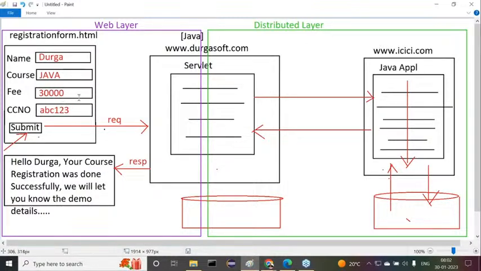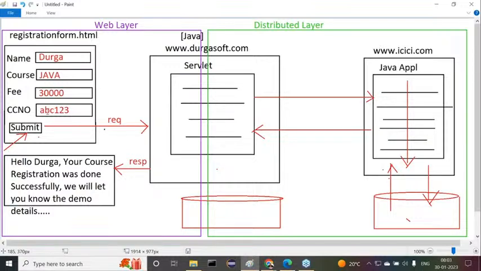But if you observe this layer here, what happened there? This is a browser. The client is a browser, that is fixed. Then the server side application is a servlet. It is able to take data from the user and send the generated response to the respective user, in an attractive manner, with a very good look and feel.